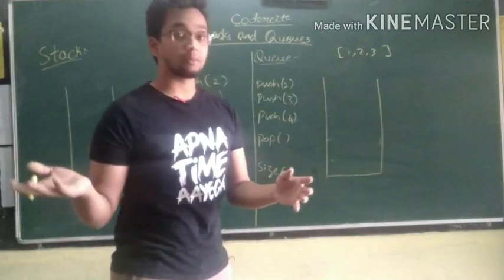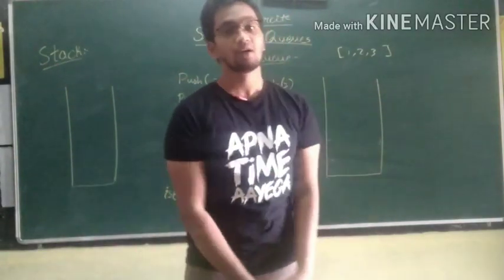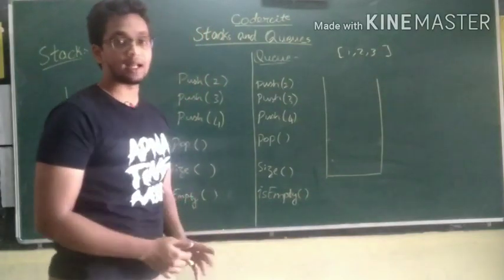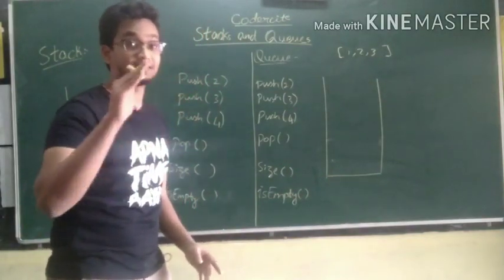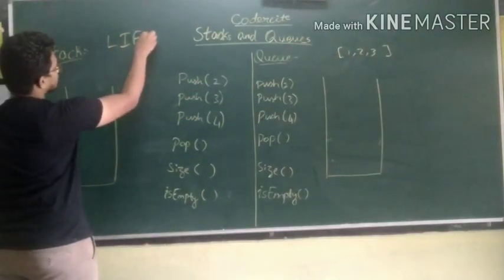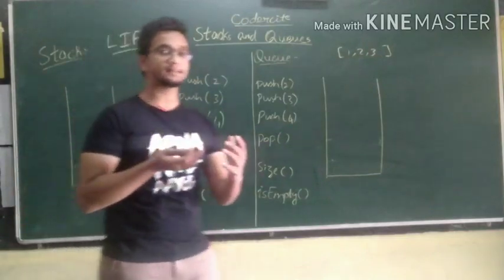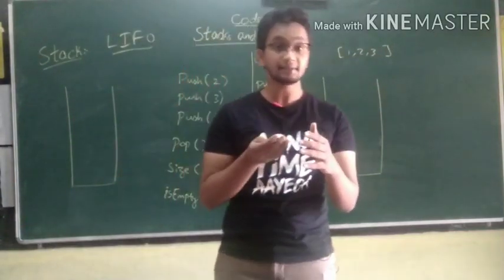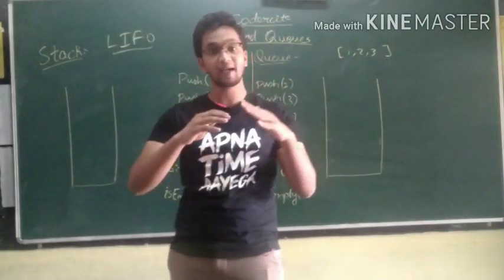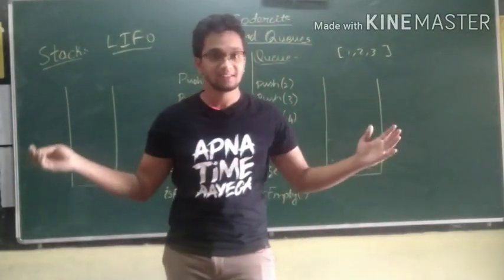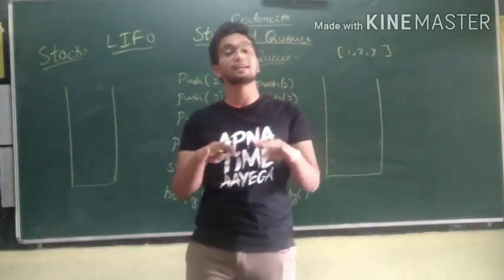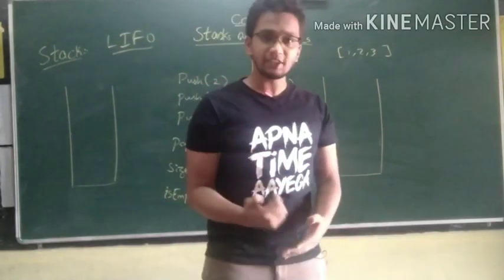What are the operations you could perform on stacks as well as queues? First of all, let me tell you what a stack is. A stack works on a principle known as last in first out, that is LIFO. The last element which is pushed onto the stack is the first element to get out of the stack. Seems interesting, right? The last element to get into the stack is the first element to get out of the stack. But what's the case with queue?